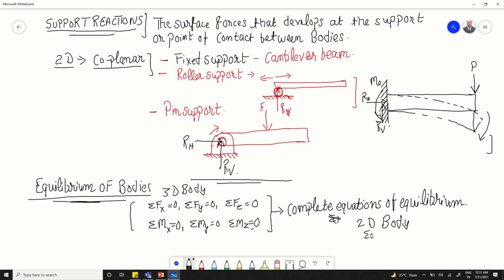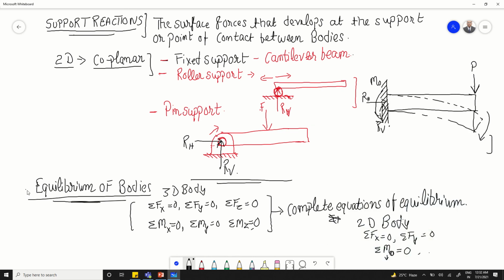It will be summation of Fx is equal to 0, summation of Fy is also equal to 0, and summation of moment due to these forces about a certain point O is also equal to 0. Normally this moment we usually assume to be 0 about the centroid of a body. So later on we will see this.